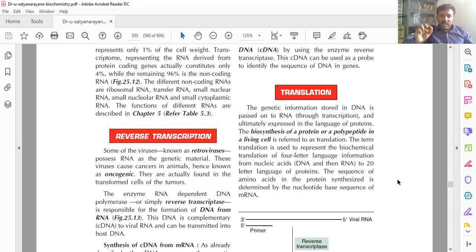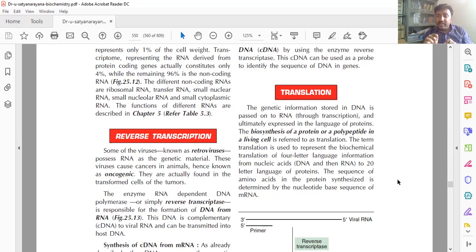Before going to that, one small definition, maybe for 2 marks you can get: reverse transcription. Transcription means what? Formation of mRNA from DNA. Reverse means reverse. Formation of DNA from mRNA. That's all. Just reverse. Just oppositely we have to write. Transcription means formation of mRNA from DNA. But in reverse transcription, formation of DNA from mRNA.